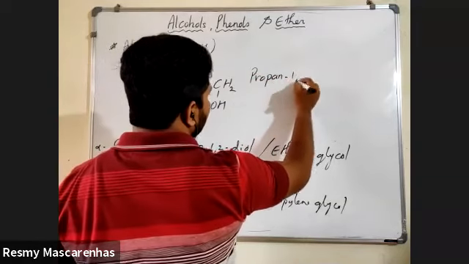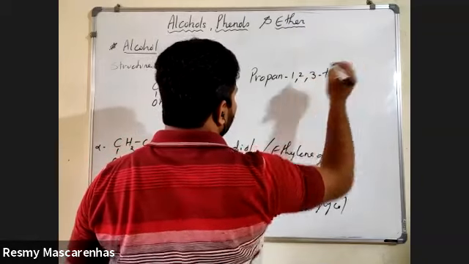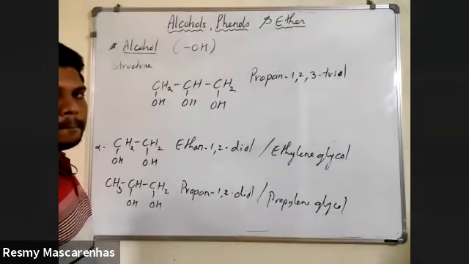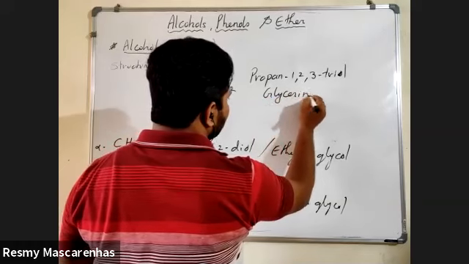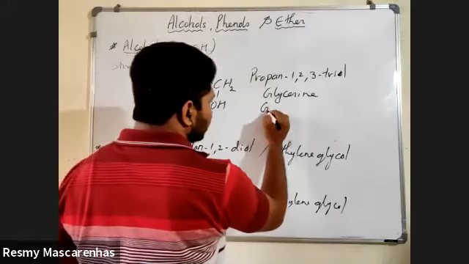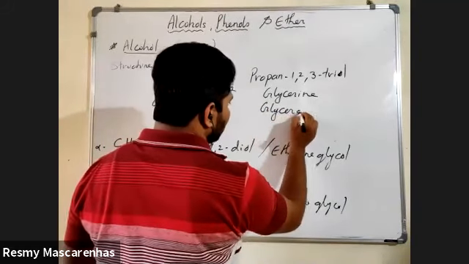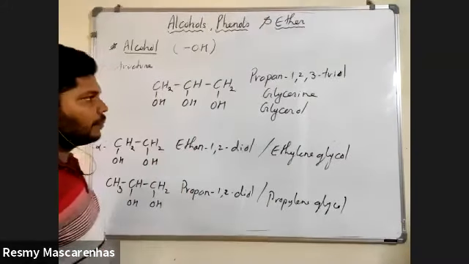Propane 1, 2, 3 triol. Yes or no? Yes, sir. The common name for this is glycerine. You've heard about glycerine? So this is glycerine, or you can call it glycerol. One and the same, glycerine or glycerol.